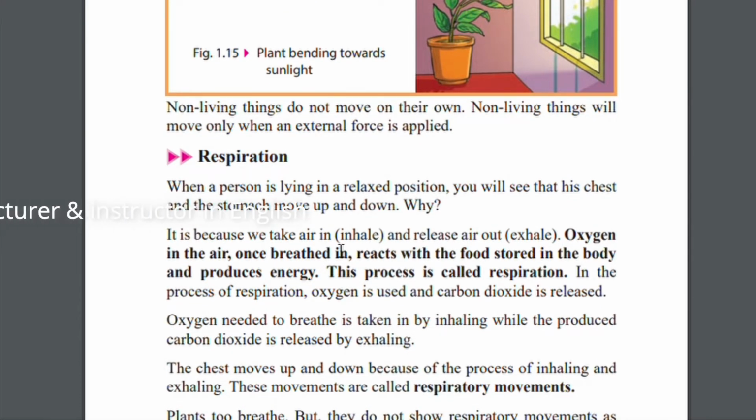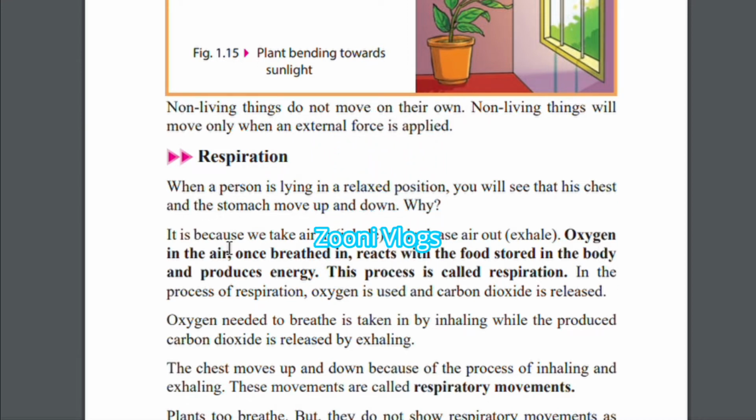In other words, we call it inhale. Inhale means we take in air. We are breathing. We call it inhale. And releasing air out is exhale. The opposite word of inhale is exhale.